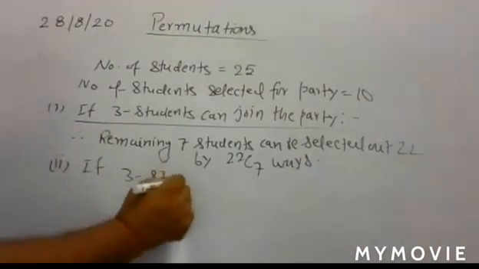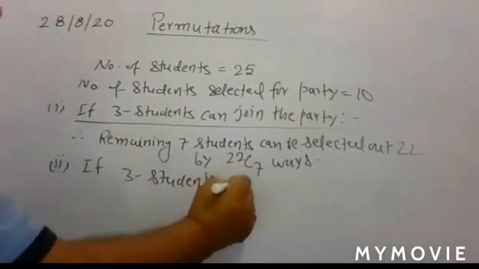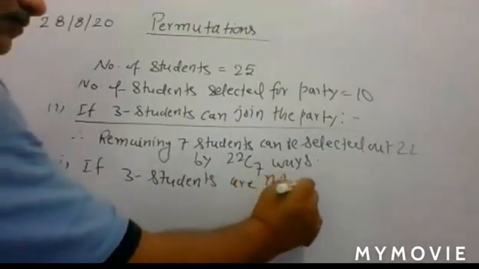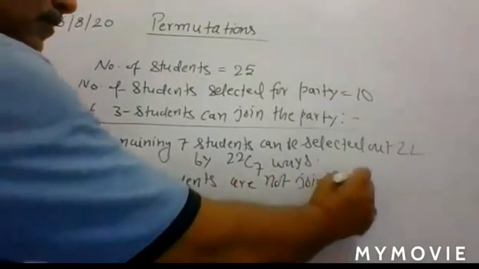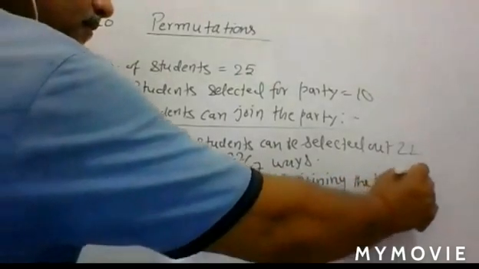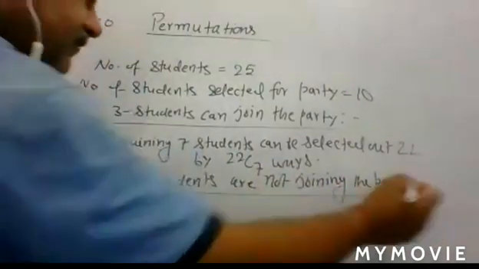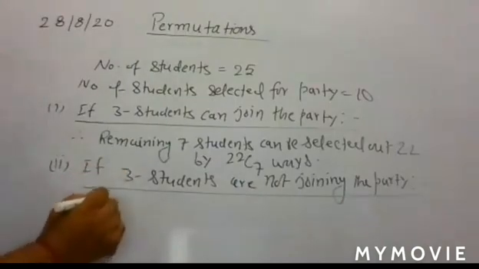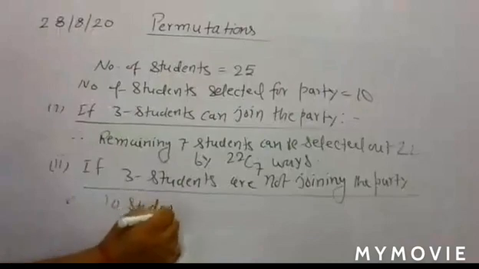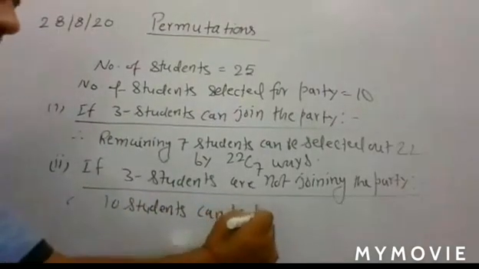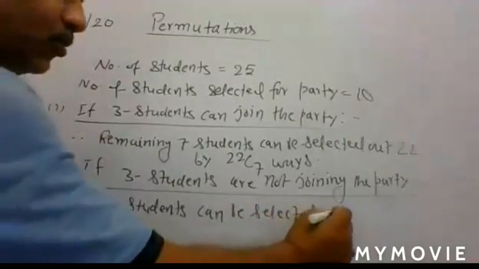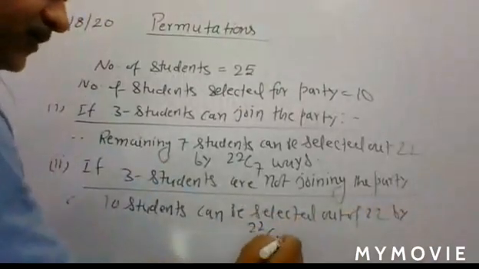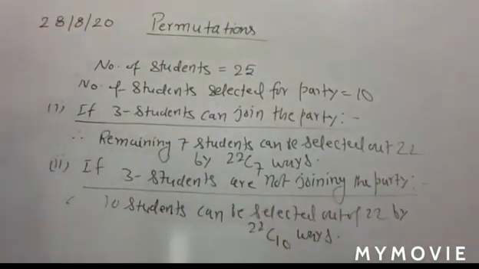Now, second case. If the 3 students are not joining the party, in this case the 10 students can be selected out of 22 by 22C10 ways.